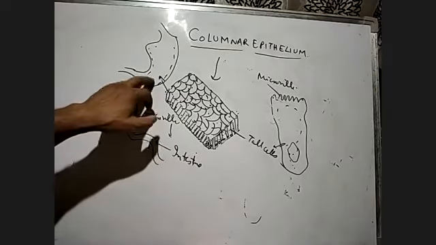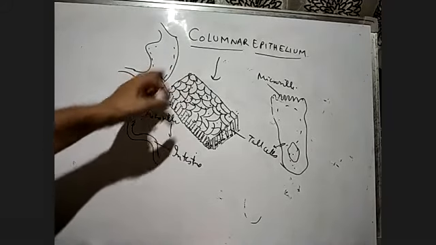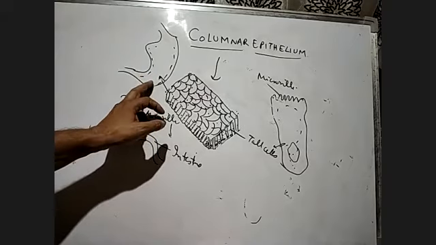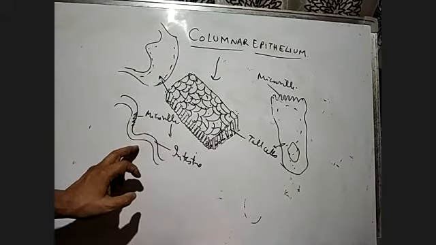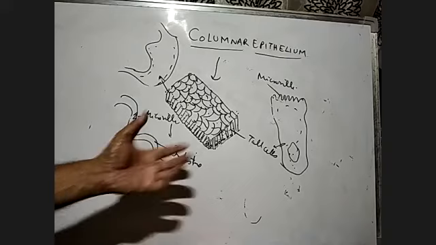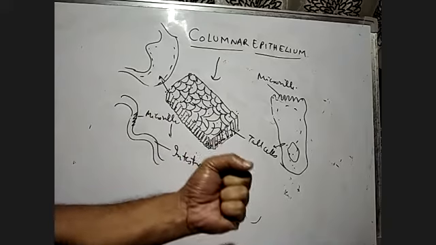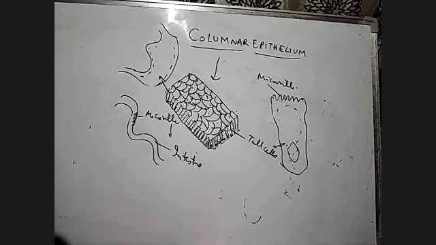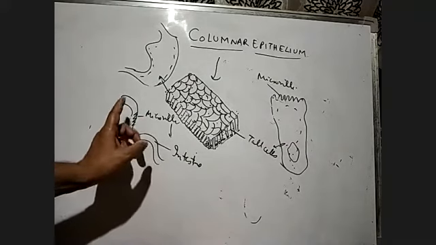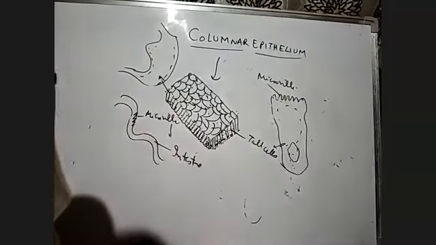In the stomach, they secrete the enzyme. These columnar epithelial cells are found in the inner lining of the stomach, and they secrete the protein digestive enzymes. Inside the intestine, they are present in the form of microvilli and absorb the simple substances resulting from digestion of food. The microvilli are connected with the blood capillaries, and the simple digested products of the food directly enter the blood through the blood capillaries.